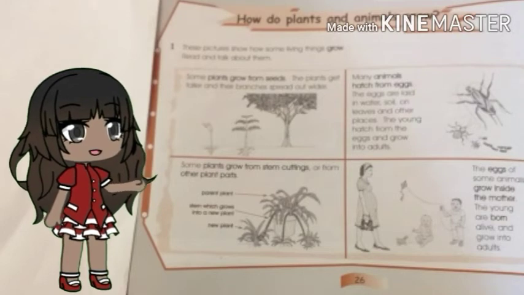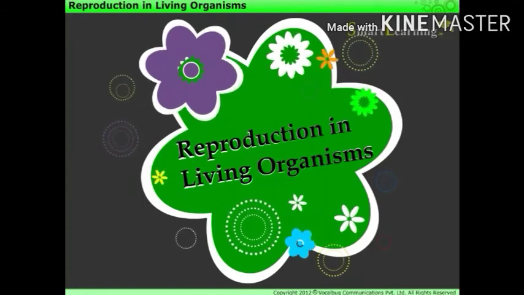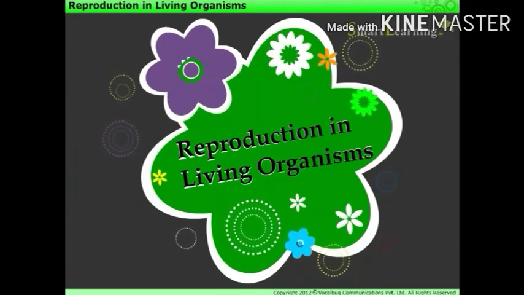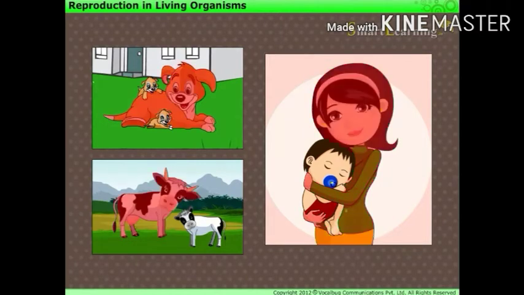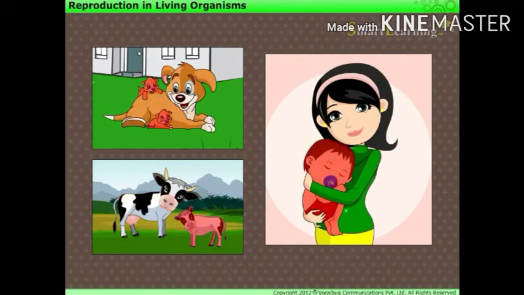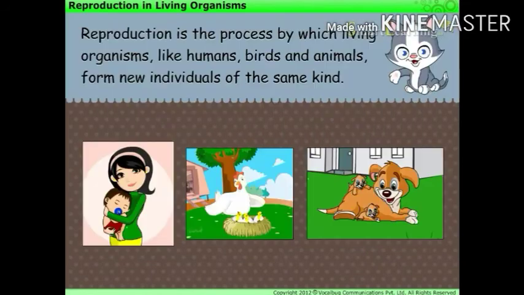Let us turn to page 27. Reproduction in living organisms. Have you ever wondered how young ones of living organisms are produced? When living things reproduce, they make new living things. Reproduction is the process by which living organisms, like humans, birds, and animals, form new individuals of the same kind.